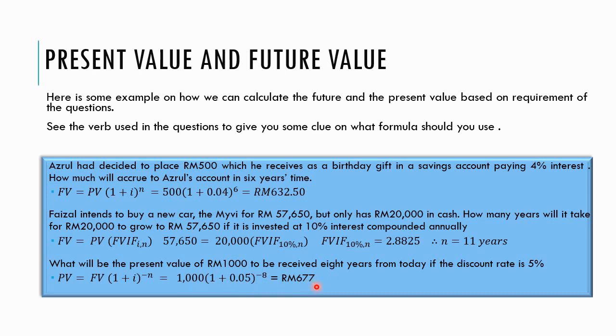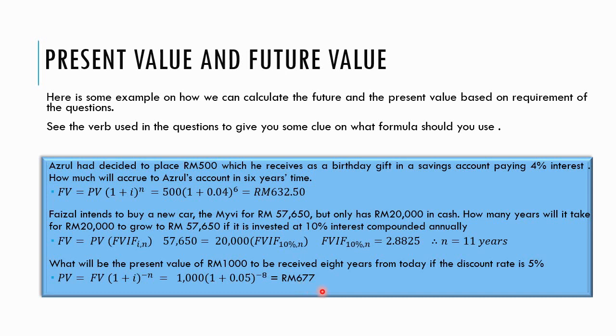Meaning that, let's say that you want to buy a handphone worth 677 ringgit. Okay, it's not a very good example because a handphone is depreciating. Okay, let's say you want to buy gold. Let's say if you want to buy 10 grams of gold, it's quite a lot. 3 grams of gold costs you today 677 ringgit.